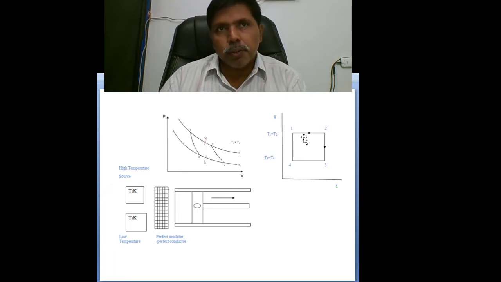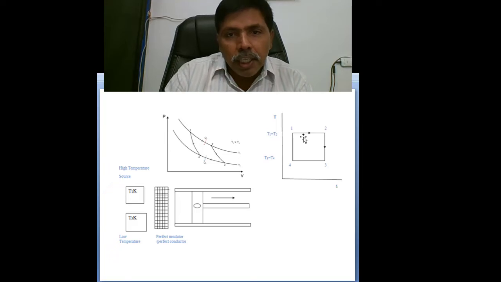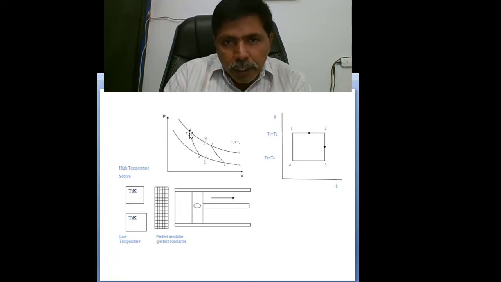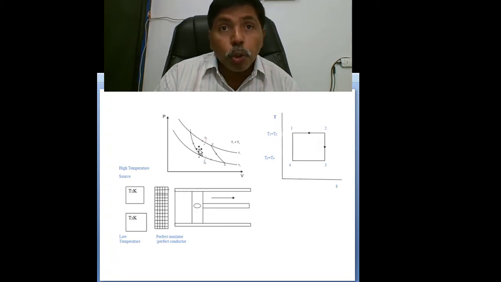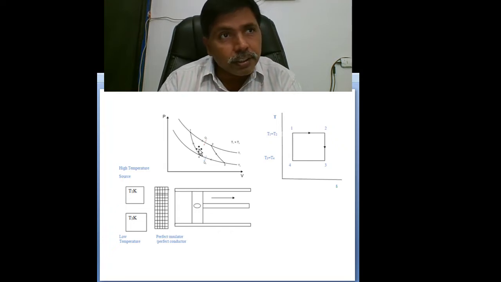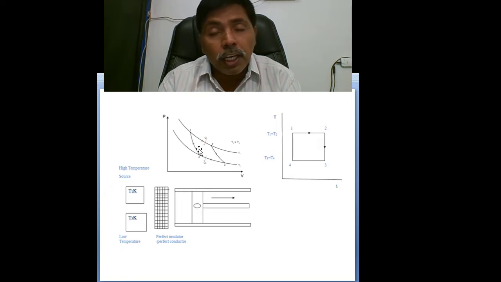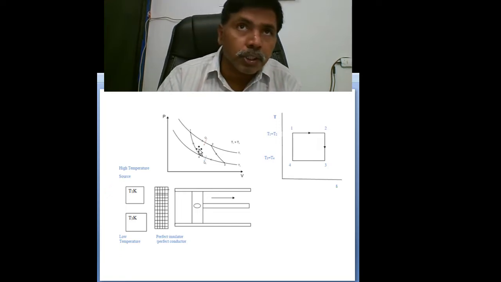So you can see next, isothermal heat transfer. Why is Carnot's isothermal heat transfer selected? Because at the time of heat supply it is also producing work. You can see the piston moving from TDC to somewhere in between. While we are supplying heat, the piston is moving, meaning whatever heat I am supplying is totally converted to work. There is no accumulation of internal energy. So at the time of heat supply we are also producing work. That's why Carnot selected the isothermal process.